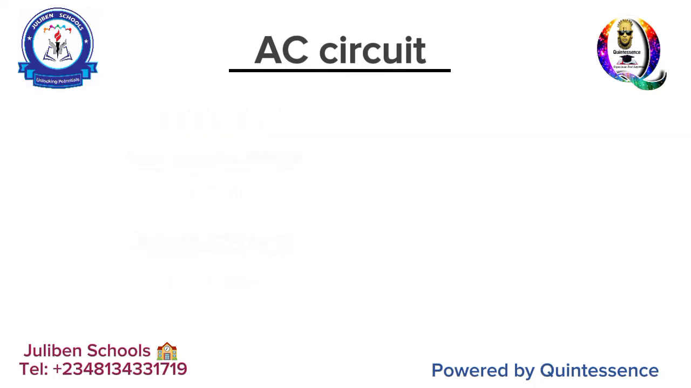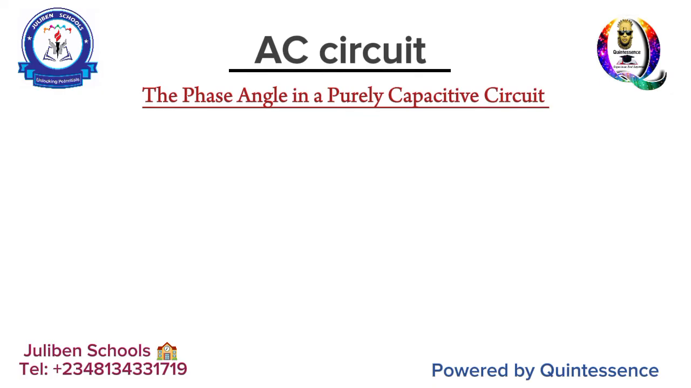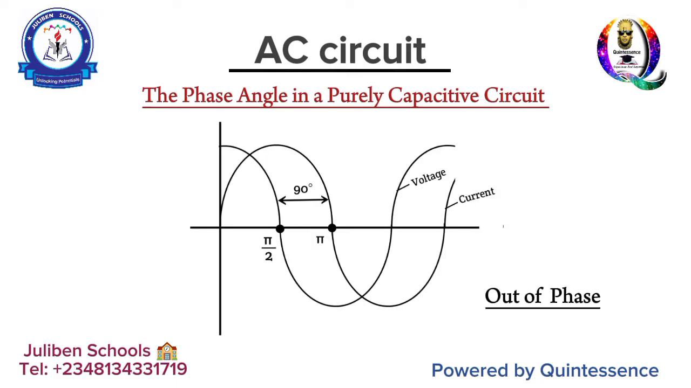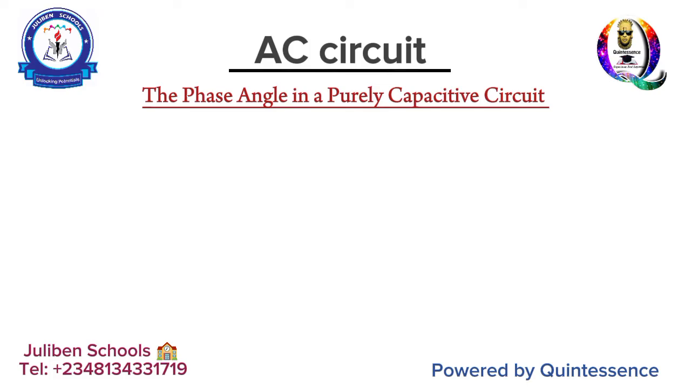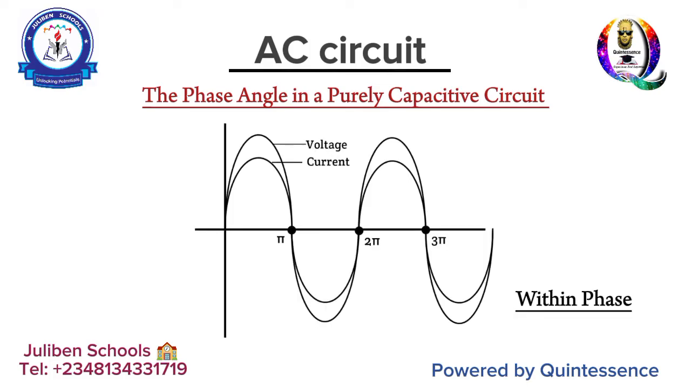So that takes us to the seventh fact, which is the phase angles in a purely capacitive circuit. What is the phase angle in a purely capacitive circuit? Of course, we already know what a purely capacitive circuit is. When current or voltage flows through a purely capacitive circuit, what happens between voltage and current? Are they out of phase or are they in phase? When you say they are out of phase, what does it mean? It simply means that one is lagging while the other is leading. If they are in phase, what does it mean? That means nobody's lagging and nobody's leading.